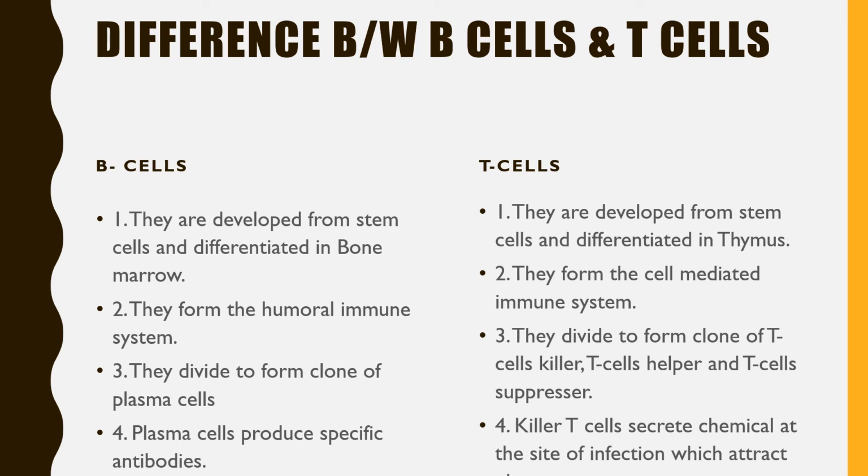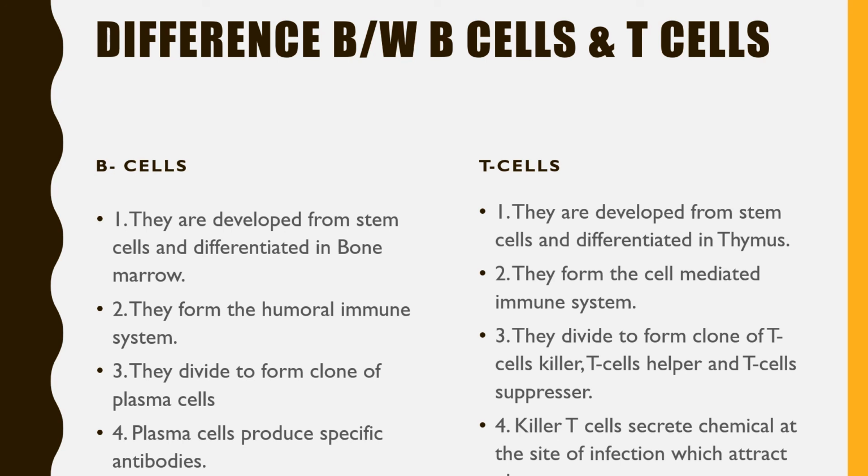B cells form the humoral immune system, whereas T cells form the cell mediated immune system. B cells divide to form a clone of plasma cells, whereas T cells divide to form a clone of T cells like killer T cells, helper T cells and suppressor cells.